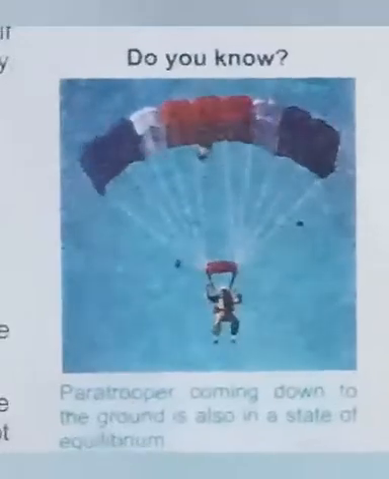Now you can see the example of the paratrooper. It is moving up or down. It can move up, it can move down with uniform velocity. Since the paratrooper is moving in the upward direction or in the downward direction with uniform velocity, it means that the upward force is balanced with the downward force, and that's why the net force acting on the paratrooper becomes zero.